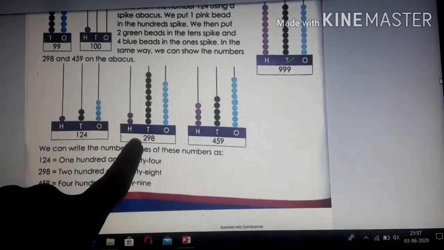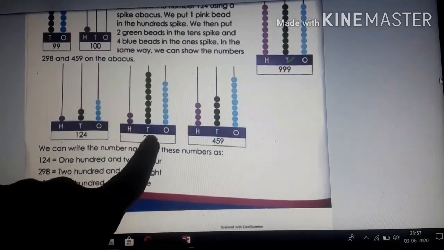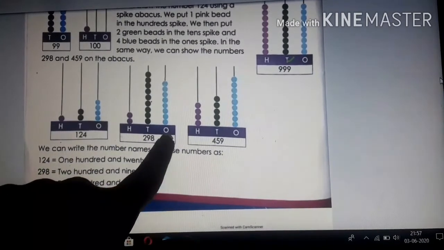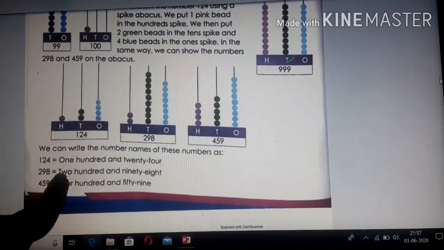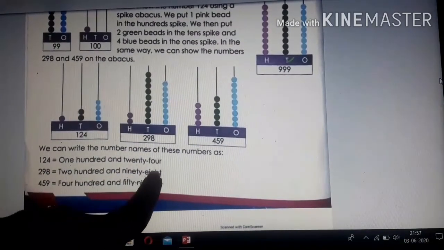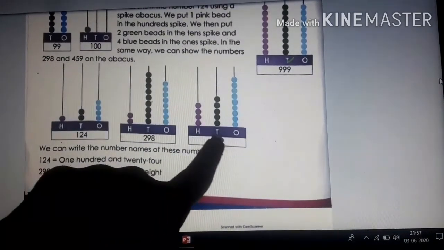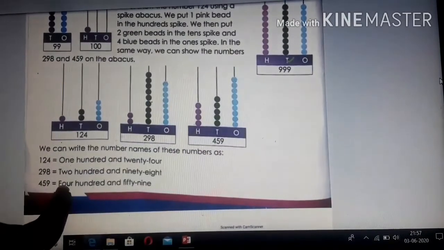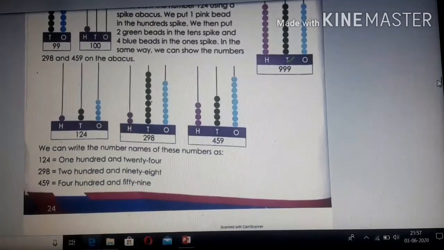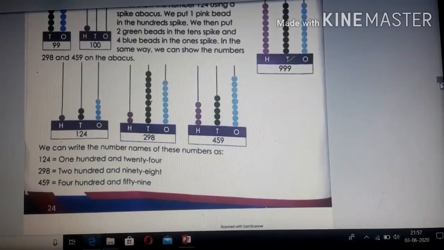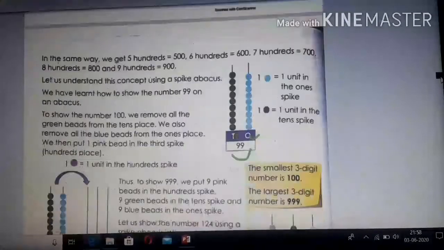Isn't it? Here how many bits are you getting in hundreds place? 2. So 200, in tens place 9 and ones 8. So we say 98, right? So how is it written in words, children? 298. Understood? Next, 459. So this is how it is written in words. 459. Is it clear, children, the concept of place values of the numbers using your boxes, strips and your abacus?